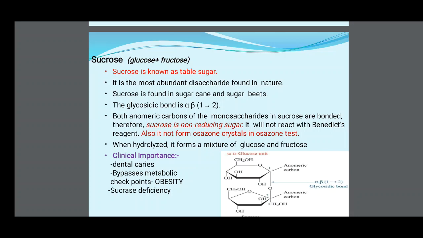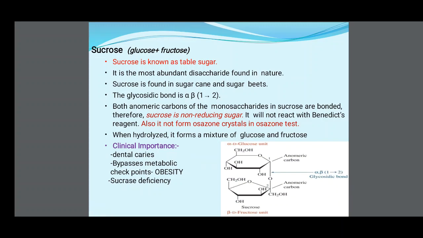Both anomeric carbons of the monosaccharides in sucrose are bonded. Therefore, sucrose is a non-reducing sugar. It will not react with Benedict's reagent. Also, it does not form osazone crystals in the osazone test. When hydrolyzed, it forms a mixture of glucose and fructose. Then clinical importance: dental caries, bypassing metabolic checkpoints, like obesity. Then sucrase deficiency.